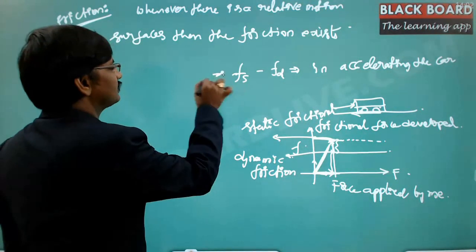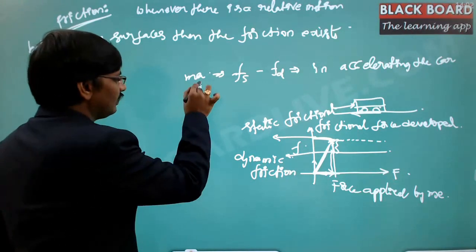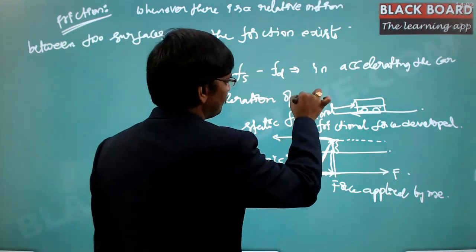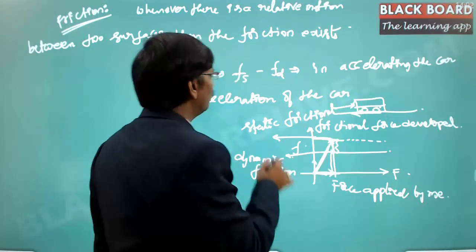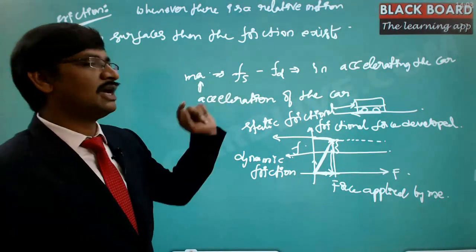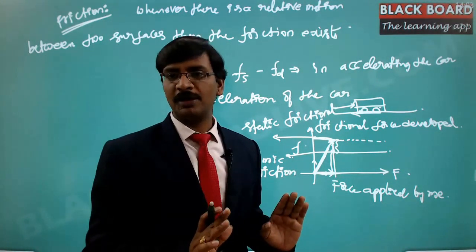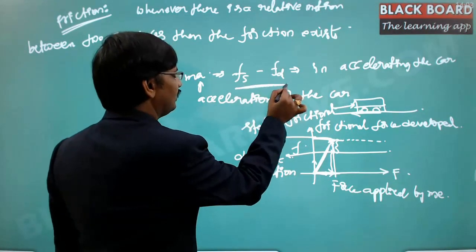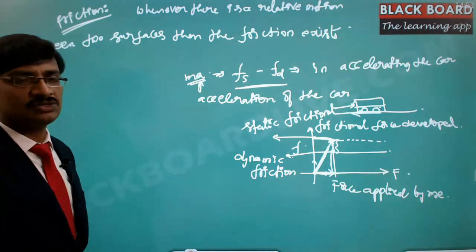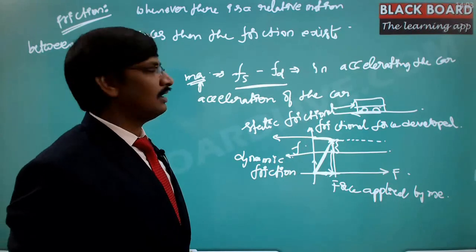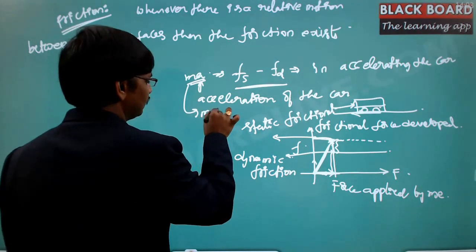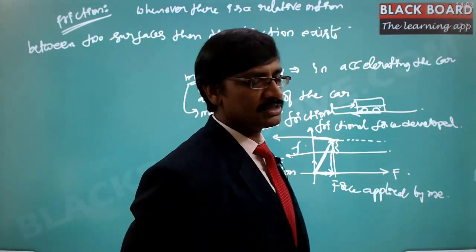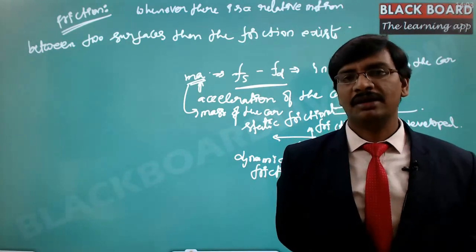So this itself is nothing but mass into acceleration, where a is the acceleration of the car. With what acceleration will it move? It is the difference of the static friction and the dynamic friction, because still only 4 people are pushing and it keeps raising its acceleration. So Fs minus Fd is equal to ma. Based on this we can say that the car is moving with an acceleration of a if the mass of the car is m.